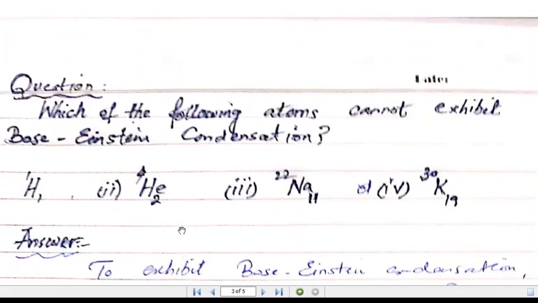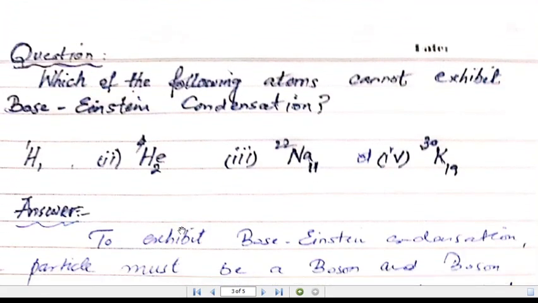So let's move to our second problem, which is: which of the following atoms cannot exhibit the Bose-Einstein condensation. So we are given four different atoms. The first one is hydrogen, and then helium, sodium, and potassium.